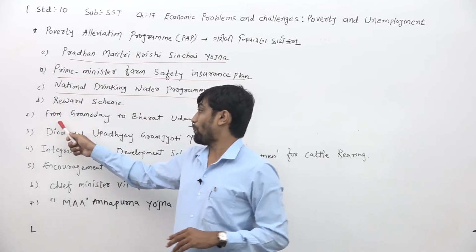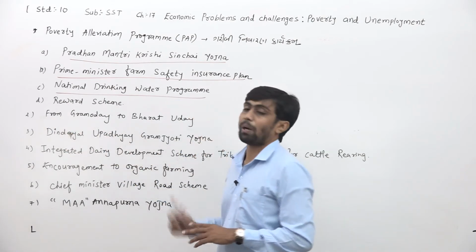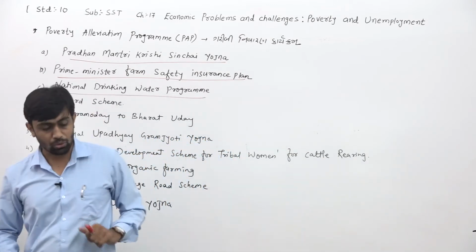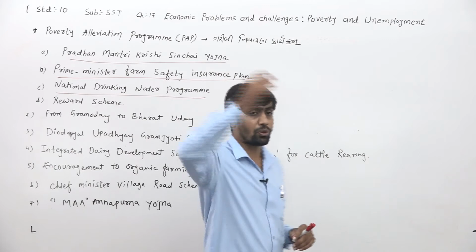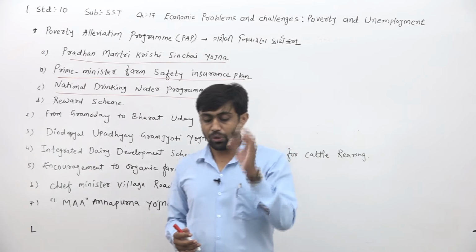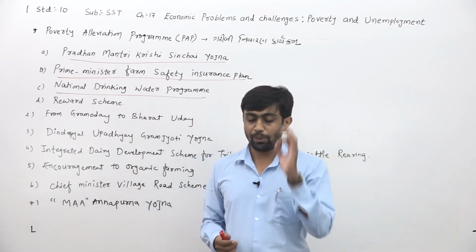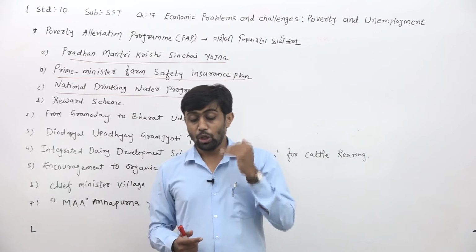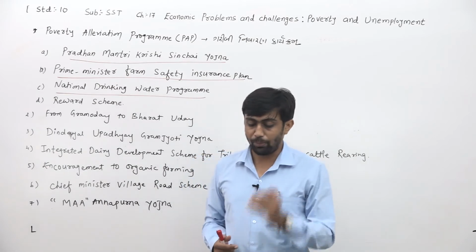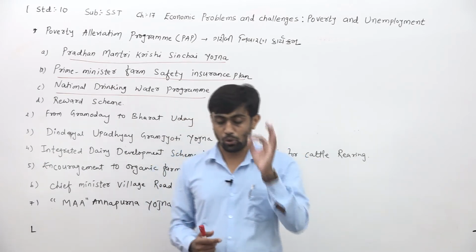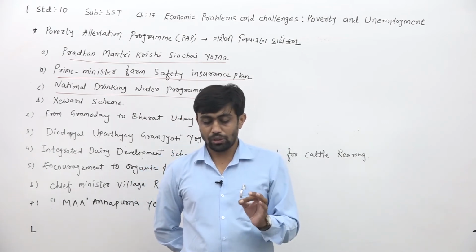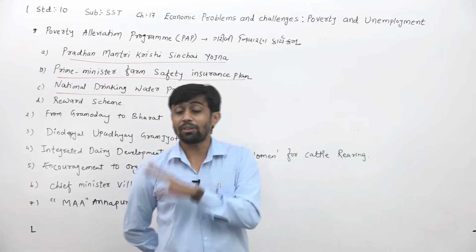Second, they have to give the main point from Gramoday to Bharat. Which one they have to give? From Gramoday to Bharat Udayam. It means from village to the national level. Through such a program, a farmer-oriented plan has been made to prevent the loss faced by the farmer due to wildlife damage to crops, by providing economic help for the bill, fencing protection of crops, production of grass for the cattle at the time of crisis, and economic help given by the government.